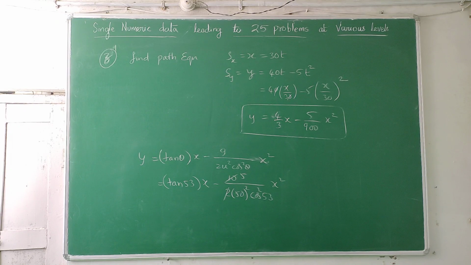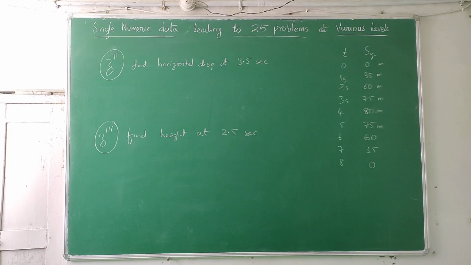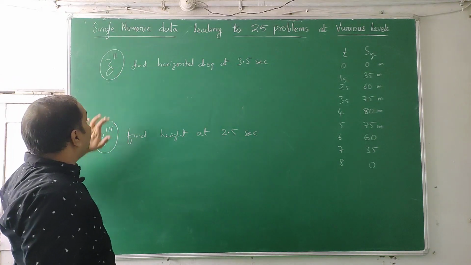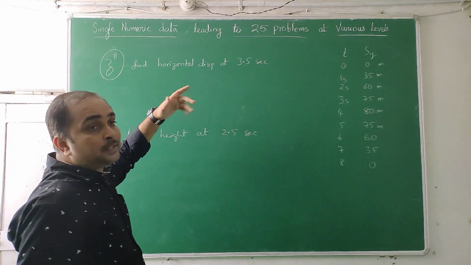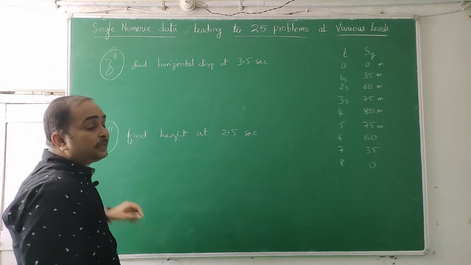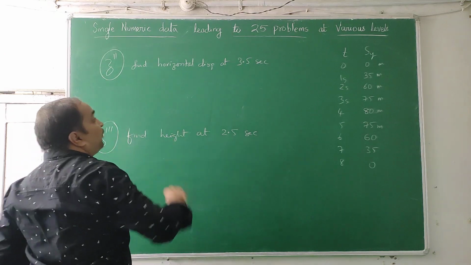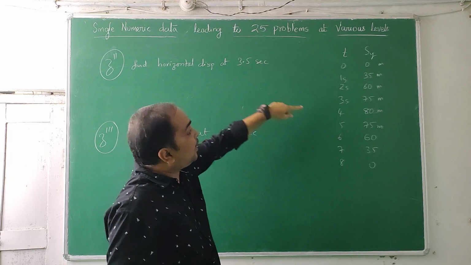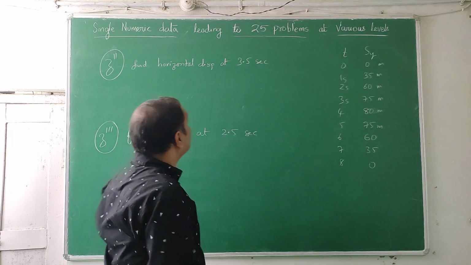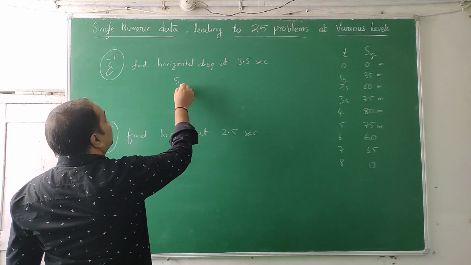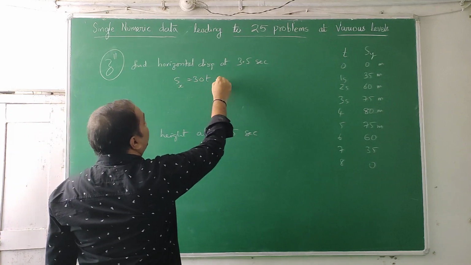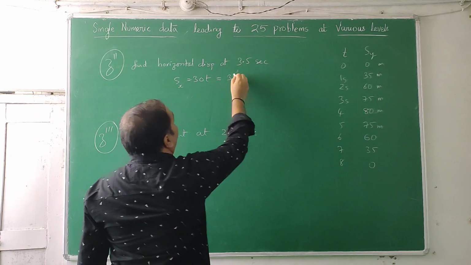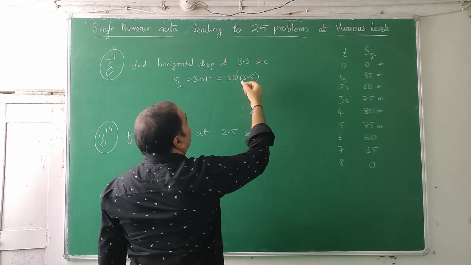Yes students, we are continuing the problem further. Z dash is over, Z double dash, triple dash, you can continue. If 26 bits are over, 27, 28, 29, like that you can continue. So we have found out all whole-number times. We didn't find in-between times. 3 seconds, 4 seconds we have values, but we don't have 3.5 seconds. So horizontal displacement Sx is equal to 30t, as we found initially. So 30 into 3.5. That will give the answer.